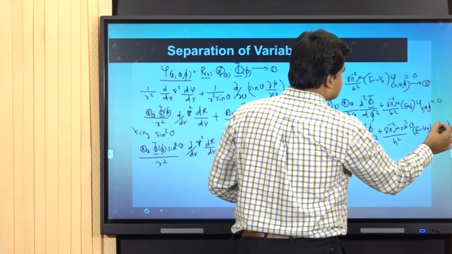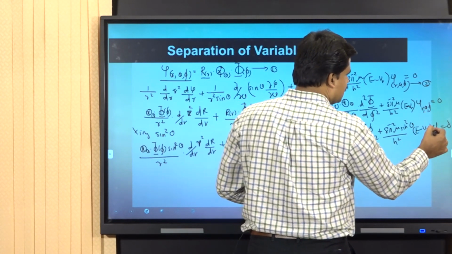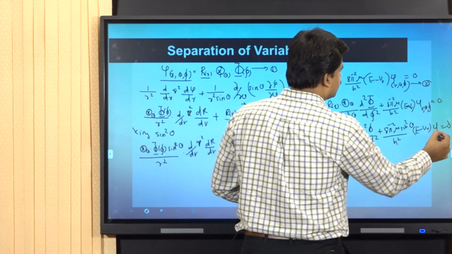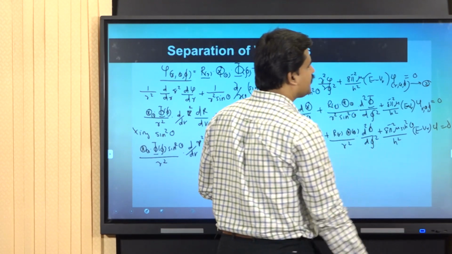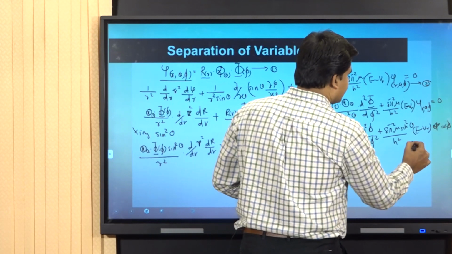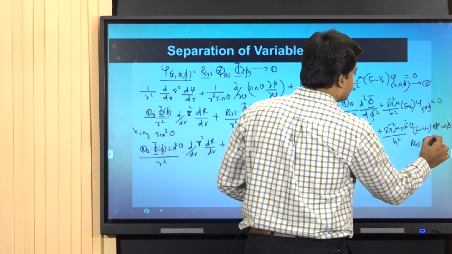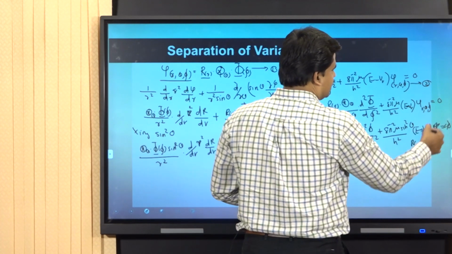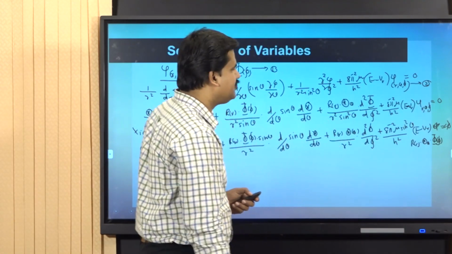Psi means nothing but theta of theta into phi of phi into R of r. So, I can put it here, psi is equal to theta of theta into phi of phi into R of r. In this equation also, we can put R of r into theta of theta into phi of phi instead of psi of r theta phi.